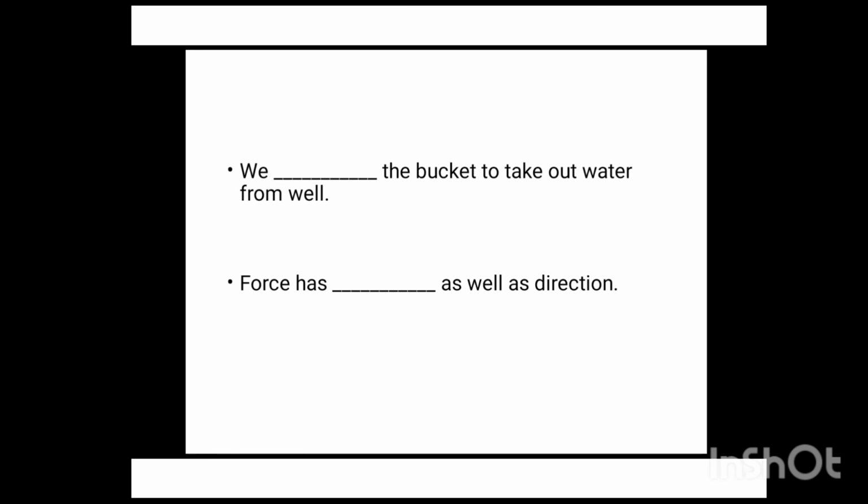Next, force has blank as well as direction. That is, besides direction, what else does force have? You have 10 seconds to think about this and your time begins. 10, 9, 8, 7, 6, 5, 4, 3, time up. Force has magnitude as well as direction.